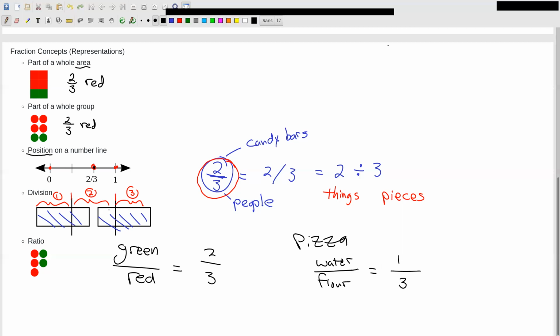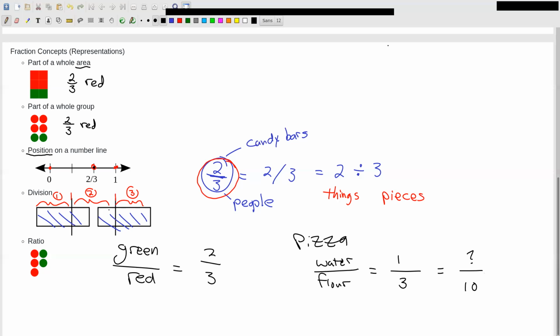So there's a ratio of 1 to 3. I have 2 different things I'm comparing here. I'm comparing with division, and it's another way we use fractions. And if somebody says, well, hey, I have a lot more flour, 10 cups of flour to use, how much water would I use?